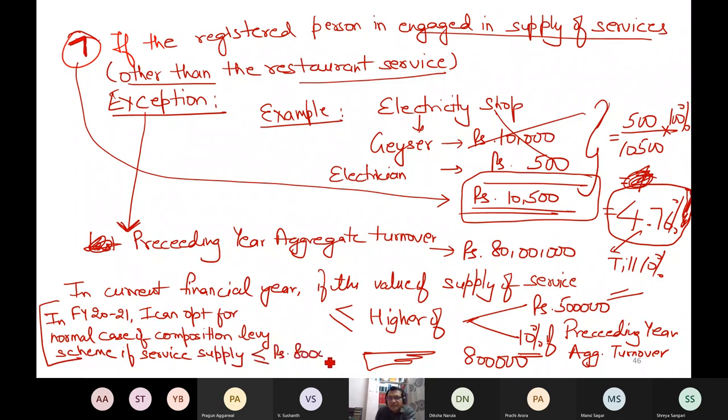The moment it exceeds 8 lakh, I become ineligible to opt for the composition levy scheme.